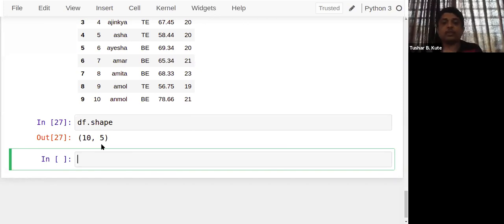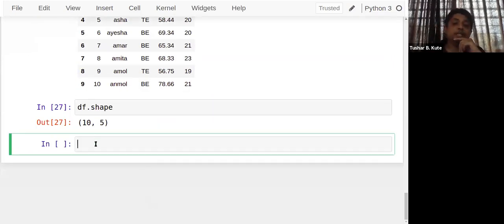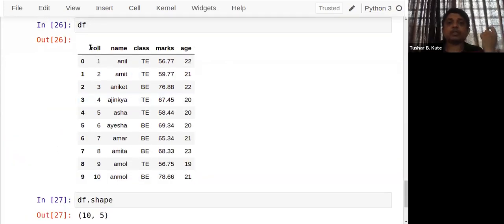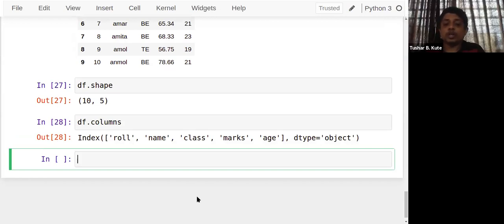So 10 and 5. Now if I want to see the names of columns, most of the time what happens is that you don't know whether a column name contains a space before or after it. Maybe it's possible, but it's not visible here. You can check it out. So I want to check the names of the columns. There's an attribute called columns. You can see the names of the columns present here.